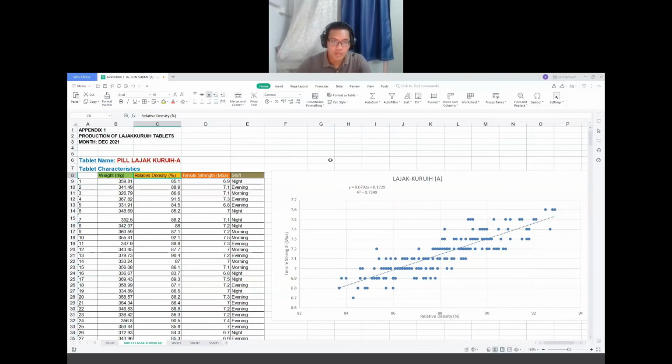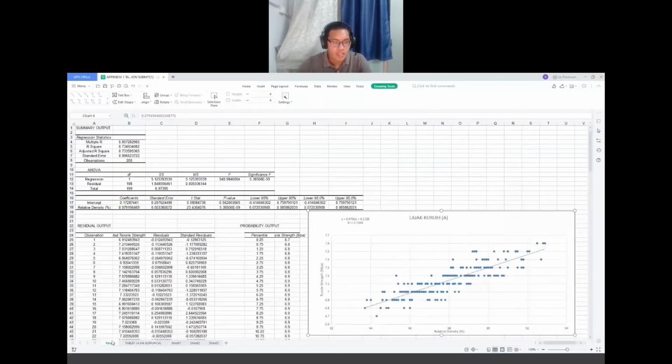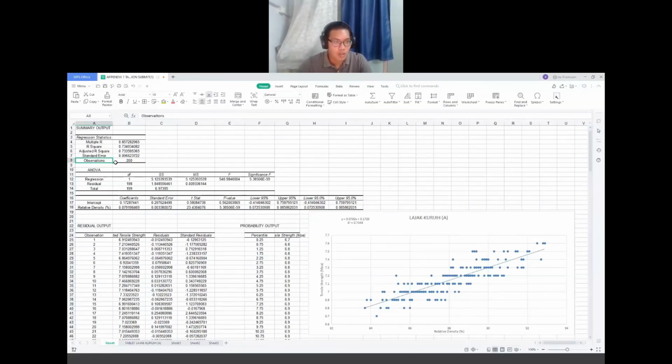So using Microsoft Excel to make a simple linear regression, the result that we get is like this table. From the regression statistic table here, we can see from the observation that we got 200, same as our sample.